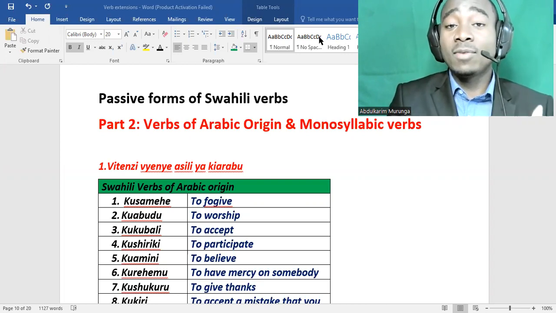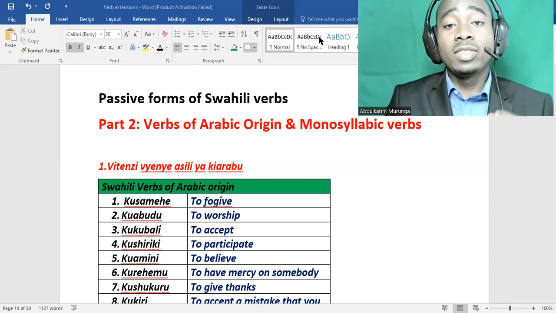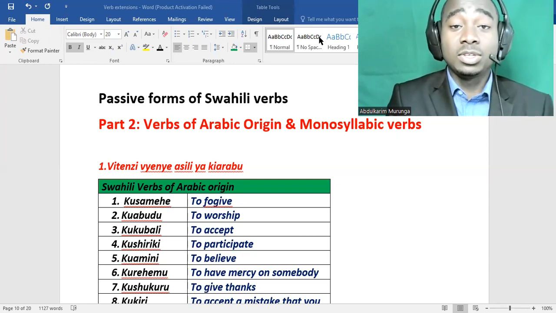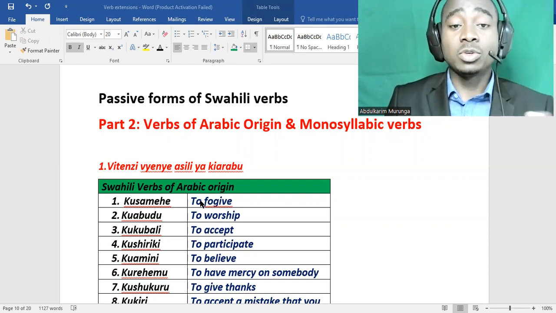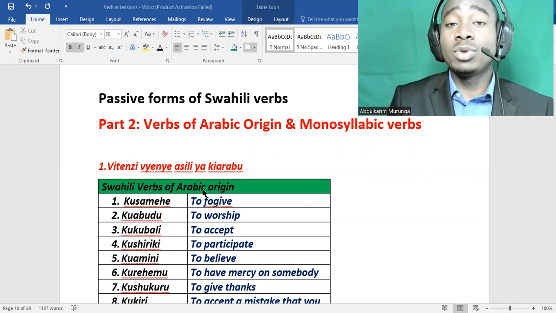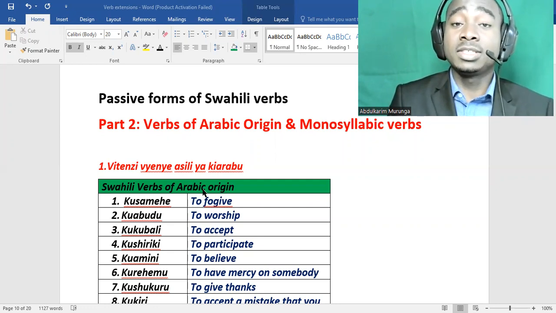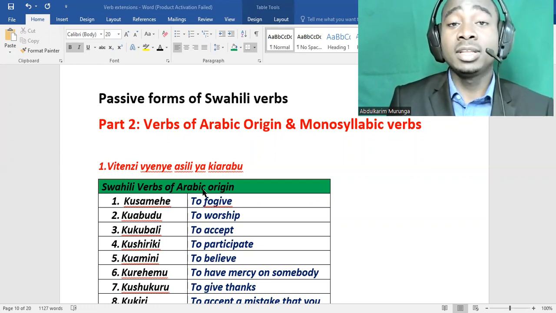You know, when the Arab came for trade and other things in East Africa, they had an influence on the Swahili language. Here is a list of verbs of Arabic origin. So some of these verbs, we have them in Swahili, they just exist as one, and also others, they have their counterpart in Bantu language.